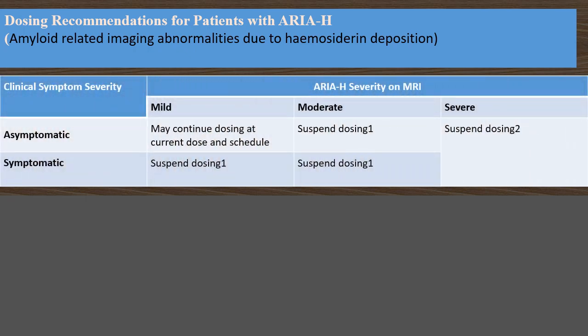If symptoms come, we have to suspend the dosing. If the patient is asymptomatic but mild symptoms are there, continue the dosing. But if moderate or severe, suspend the dose. If the patient is symptomatic, suspend the dosing whether mild, moderate or severe.